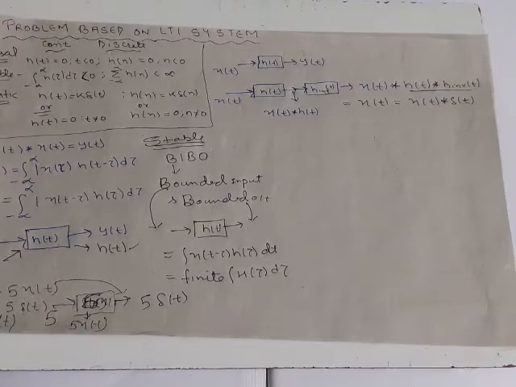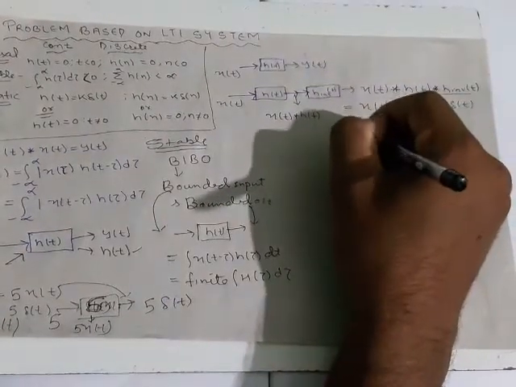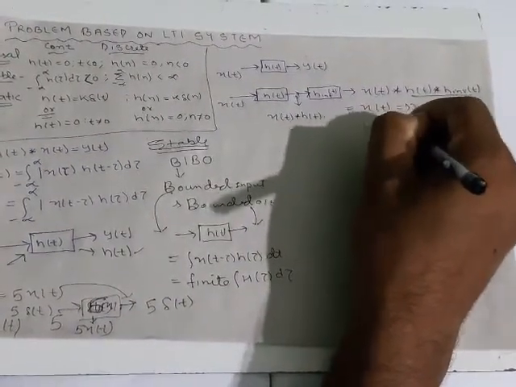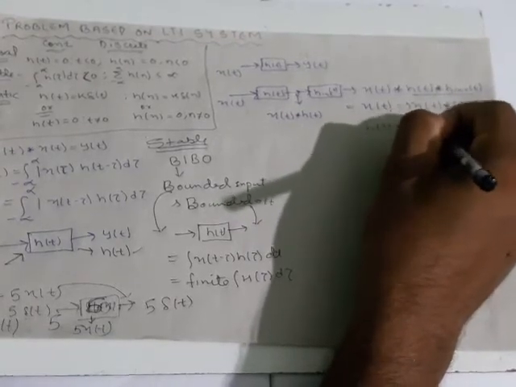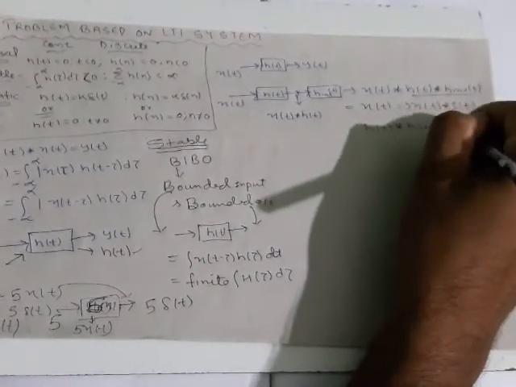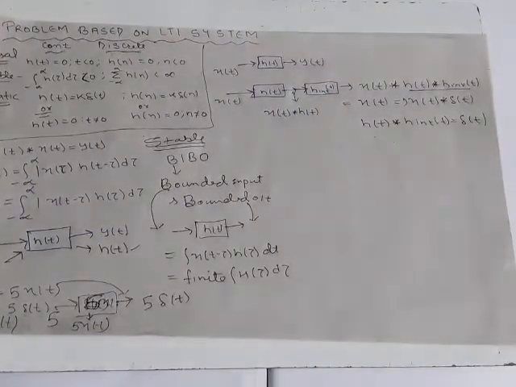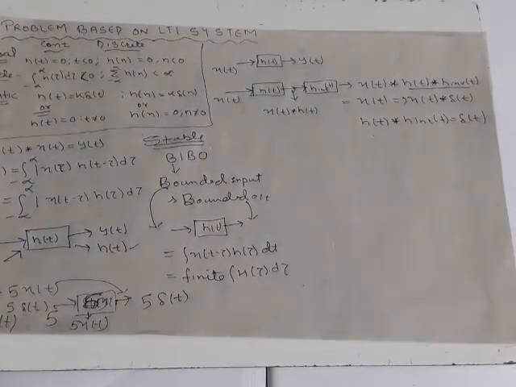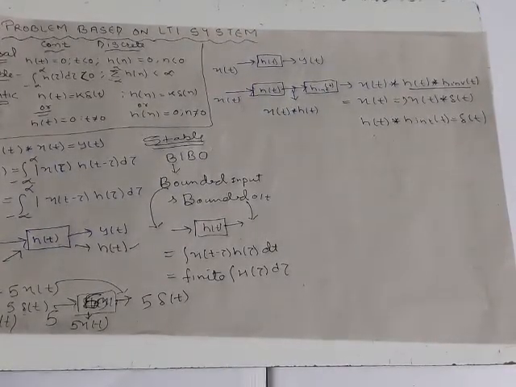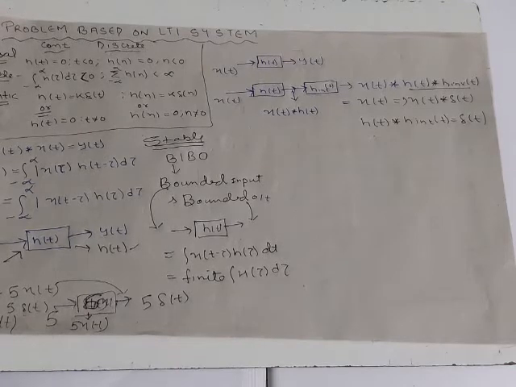Take delta of t. Why? Because h of t convolved with h inverse of t is nothing but delta of t. Okay. So take an invertible system.